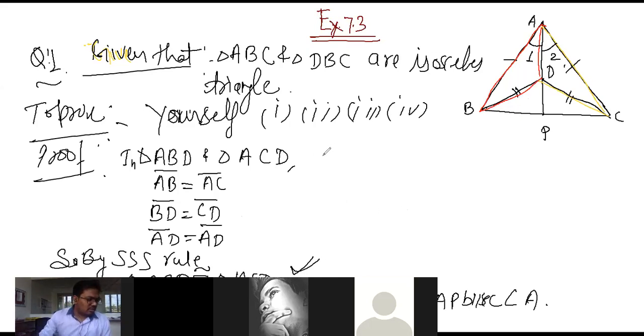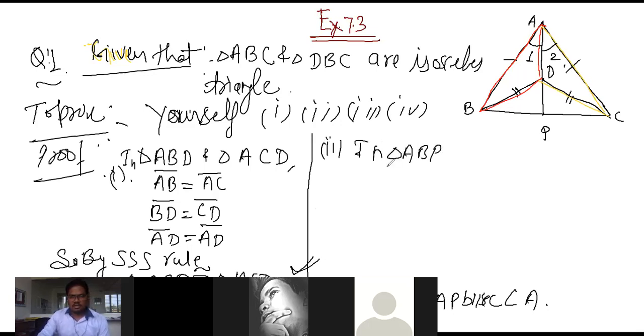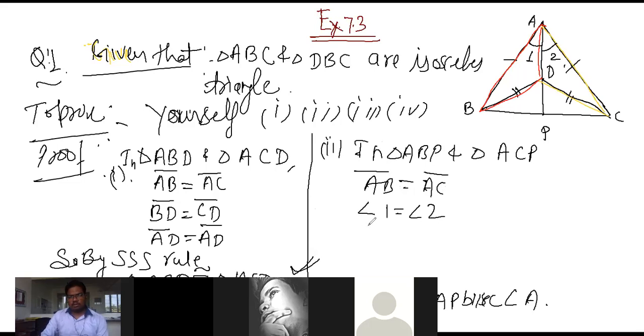So look at the second part. In triangle ABP and triangle ACP, AB is equal to AC, angle 1 is equal to angle 2, and AP is common.